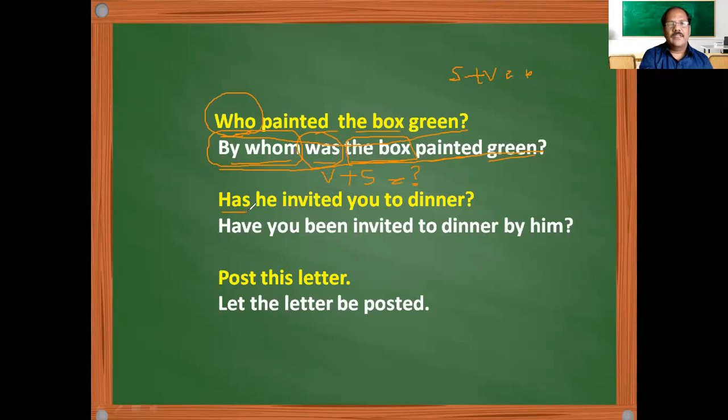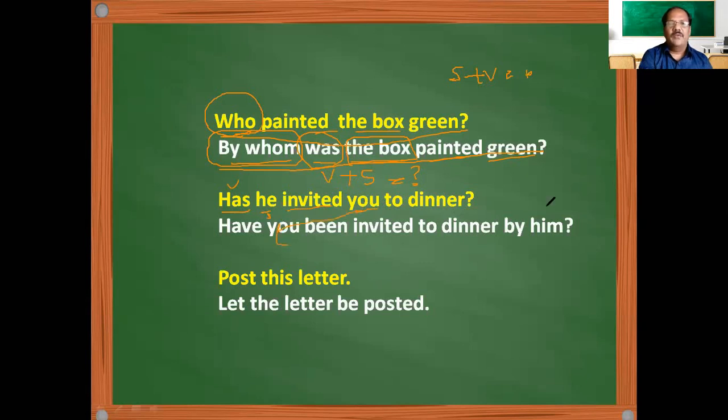Then, has he invited you to dinner? He is the subject here. Here, has is the verb. Invited is the third form of the verb. You is the object, and to dinner is extra information. So what you are supposed to do? This object should be made the subject here.